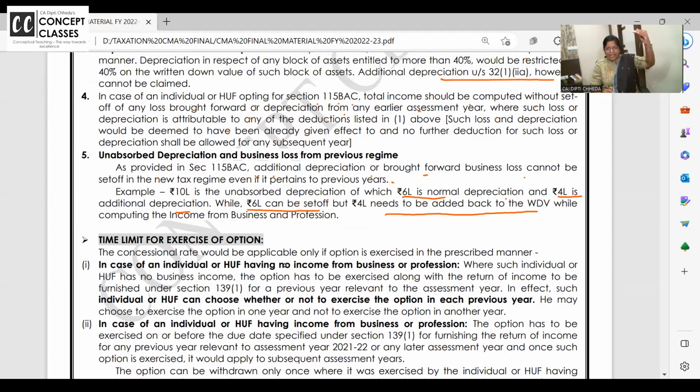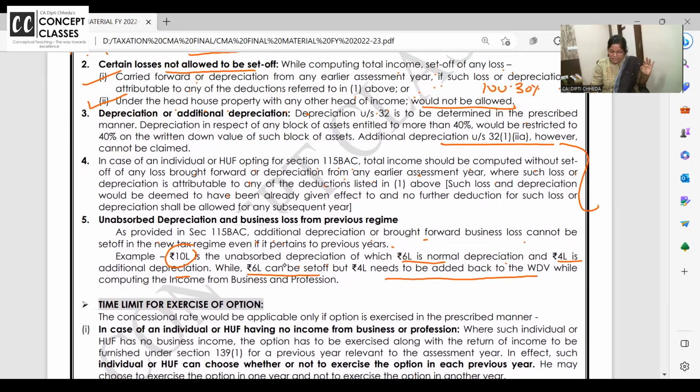You have taken it as a loss, so you must have reduced the WDV. You must have charged 10 lakh depreciation earlier. That's why you are carrying forward the 10 lakh rupees loss. So 4 lakh add back in the WDV. Now only 6 lakhs loss can be carried forward and set off. Take your time. It is little technical language, 4th and 5th point. If you have a doubt, we can add on more examples.